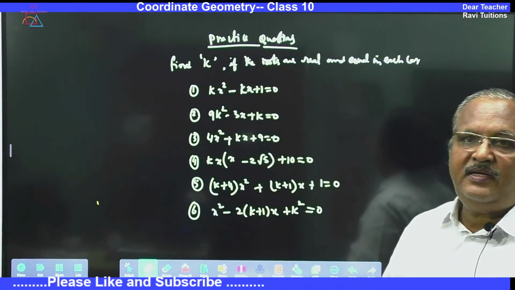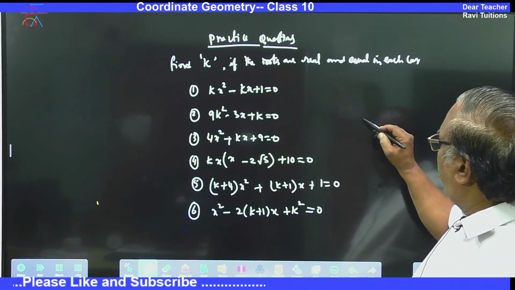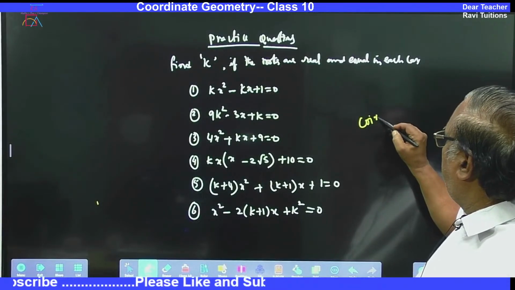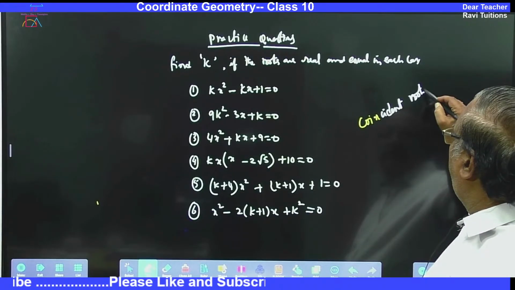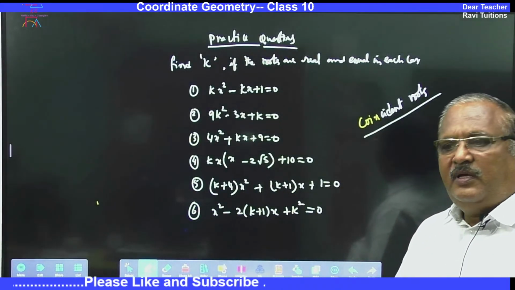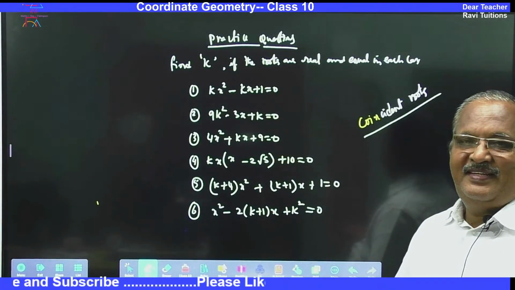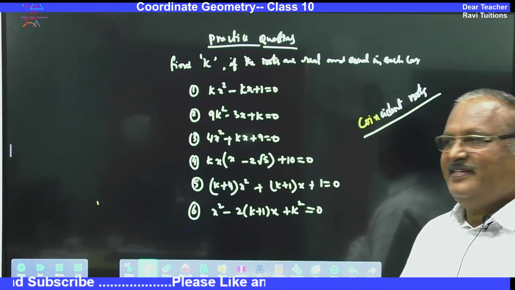Coincident roots and distinct roots. What does it mean by coincident roots? What do you mean by coincident roots? Equal roots. Coincident means they are equal. They are coinciding with each other.